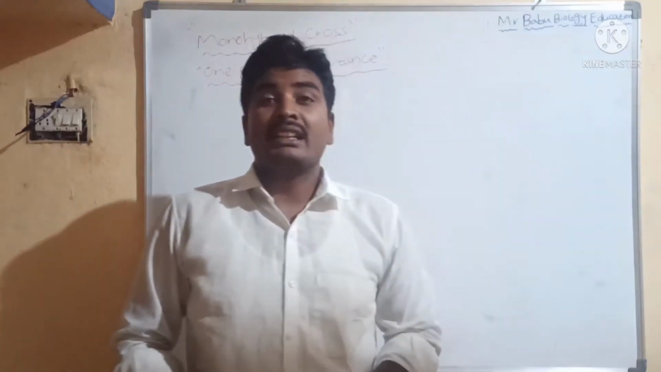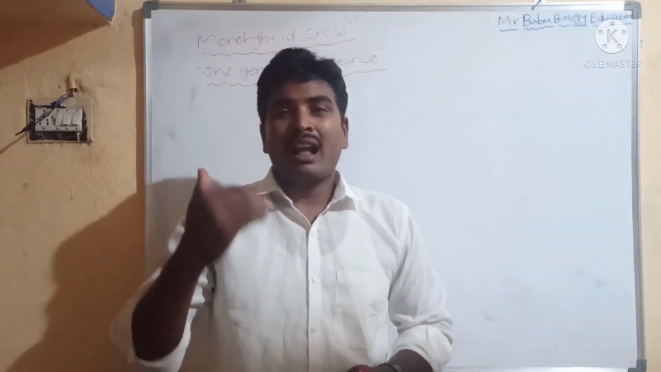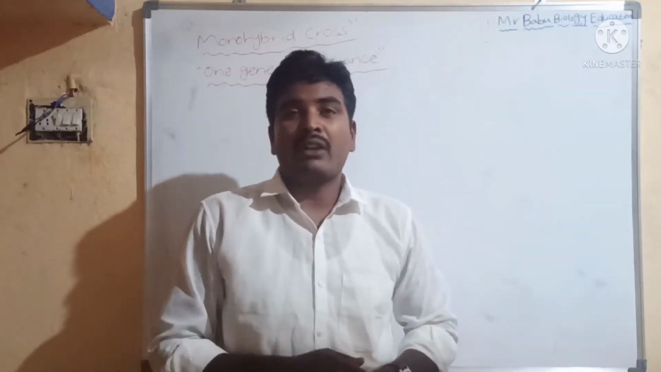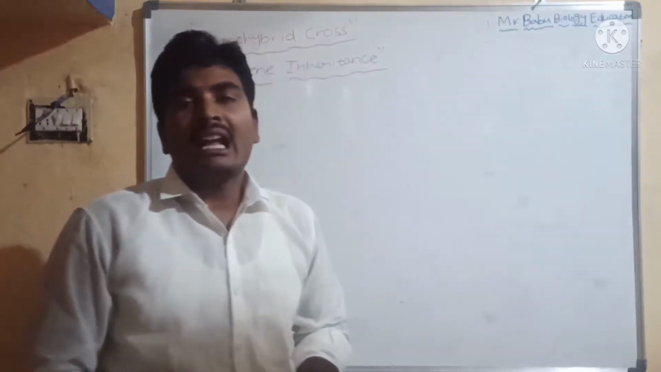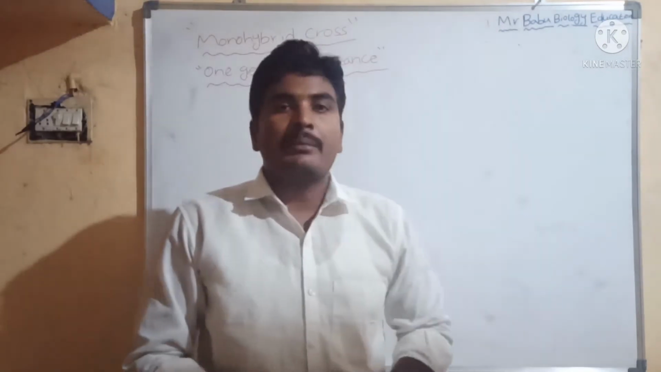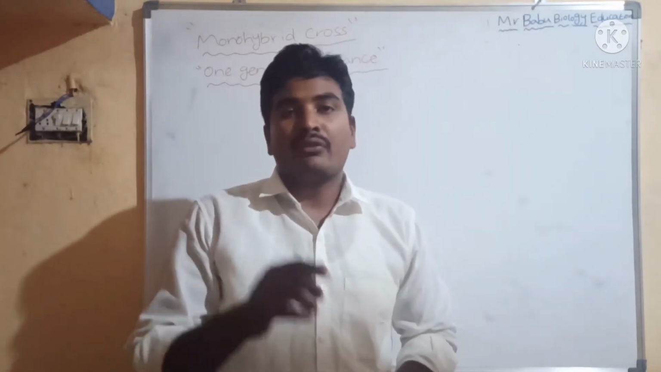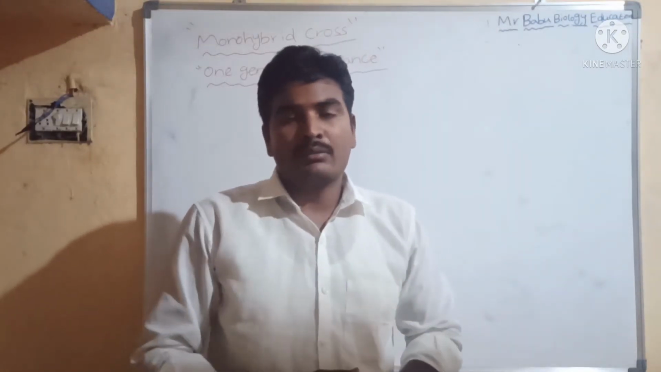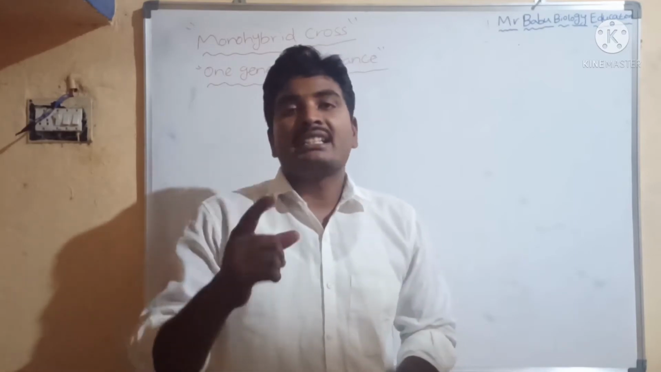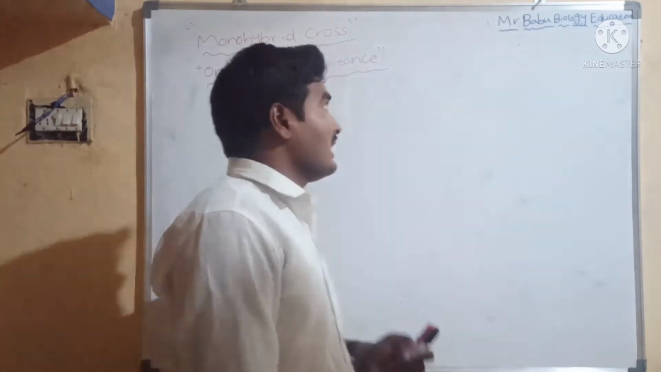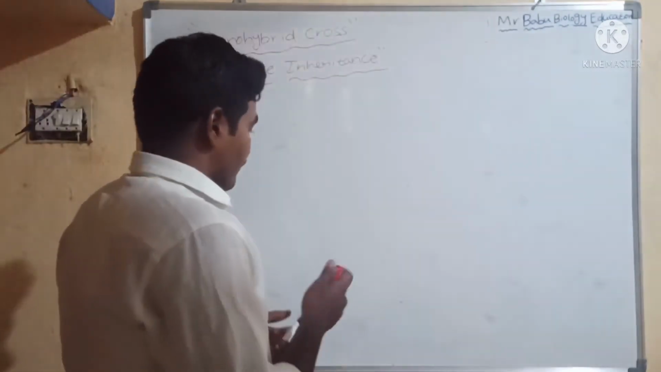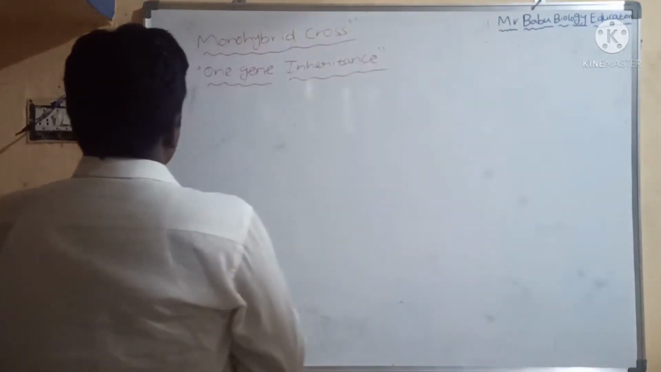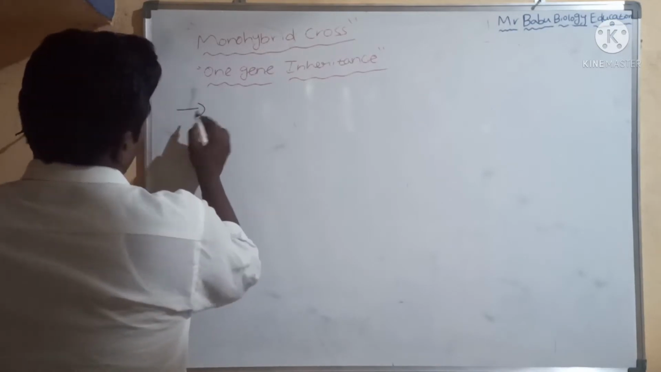Today we are going to discuss one gene inheritance, or monohybrid cross. So what is one gene inheritance? If a cross is made between two organisms with different traits of one character, it is called a monohybrid cross, or one gene inheritance.